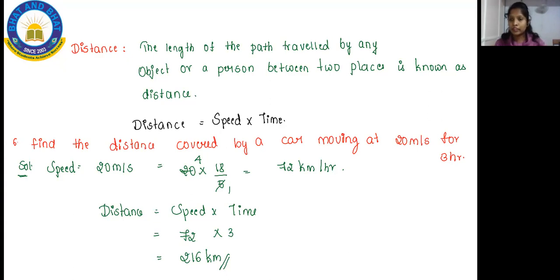Oh ma'am, where did the 18 and 5 come from? 18 and 5 came from the actual formula kit. If you attended your last session, you would have known. If you attended the last session physically present but mentally absent, you would not have known. I taught you this in the last session, so please go through that. Whenever you want to convert, I have given a note: meter per second to kilometer, kilometer to meter. Go through that and you can solve this problem.